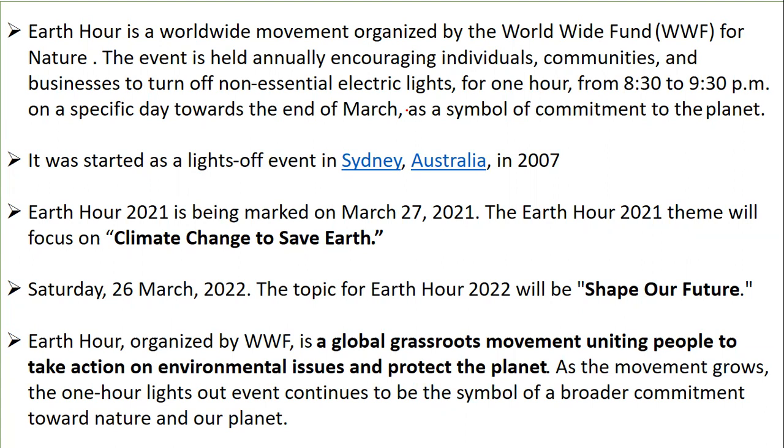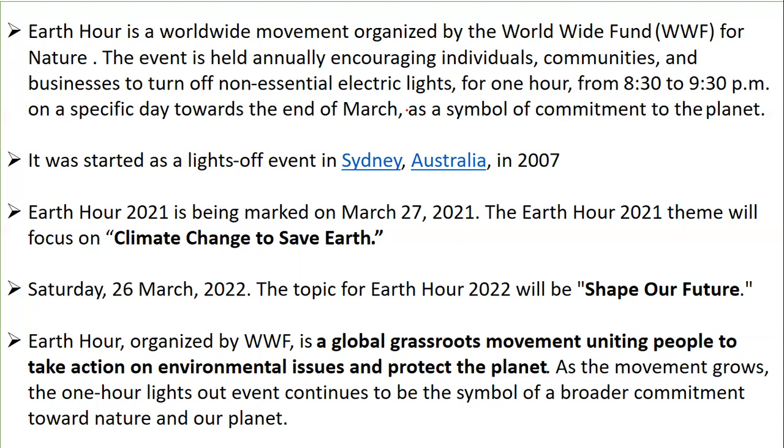It is also called the lights off event, which started in Sydney, Australia in 2007. So when was the Earth Hour movement actually established? It was established in Sydney, Australia, in the year 2007. I have given the details of 2021 and the theme for 2022 also. Basically it will be asked for 2022 only, but just to be safe, I have written it.